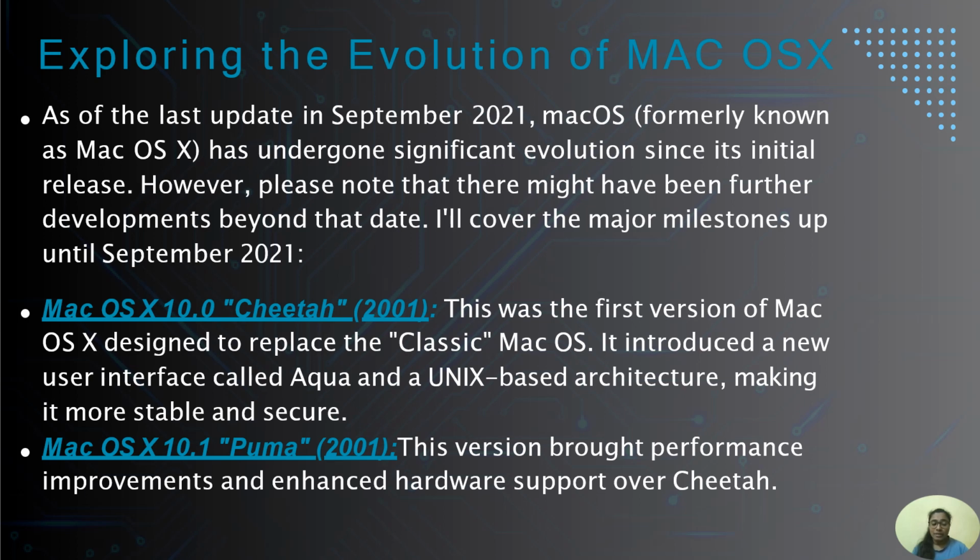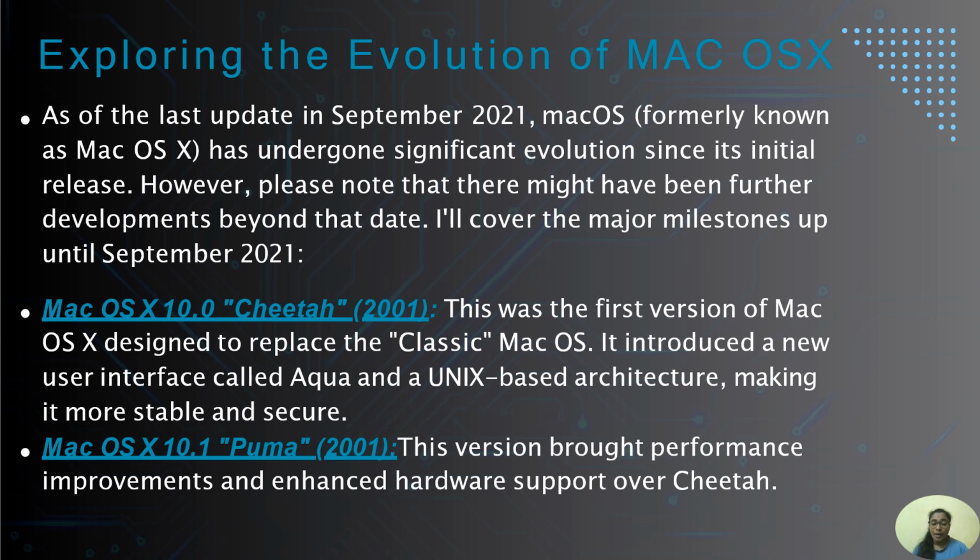Mac OS X with a version of 10.0 named as Cheetah in 2001. This was the first version of Mac OS X designed to replace the classic Mac OS. It introduced a new user interface called Aqua and a unique base architecture, making it more stable and secure.